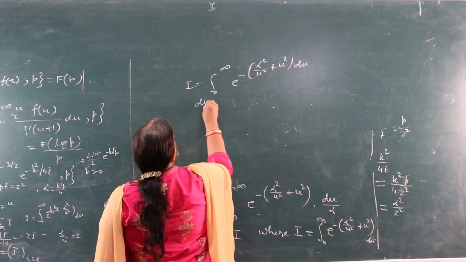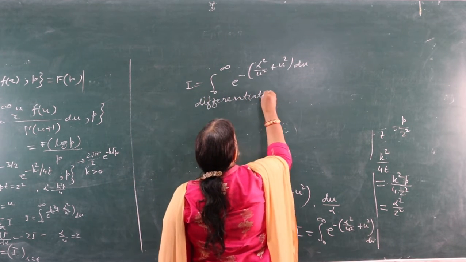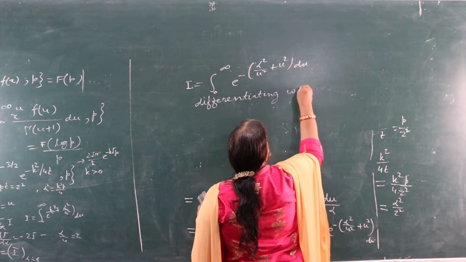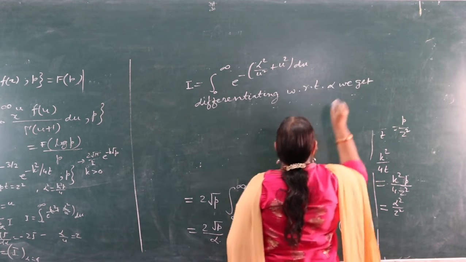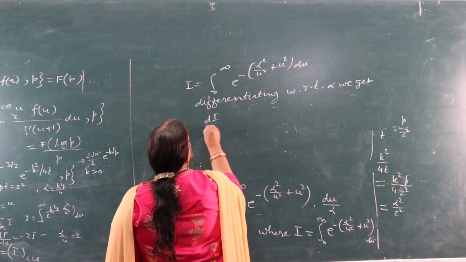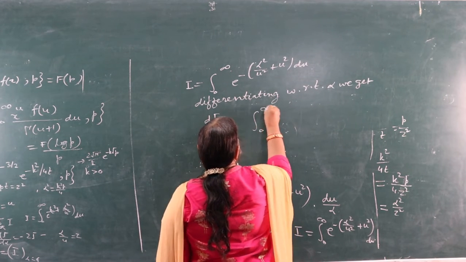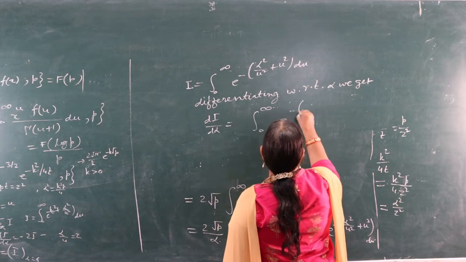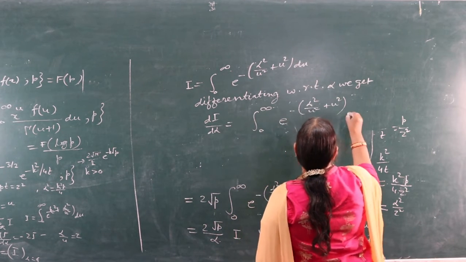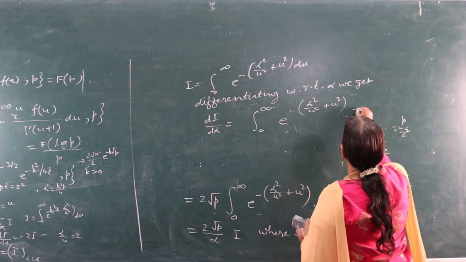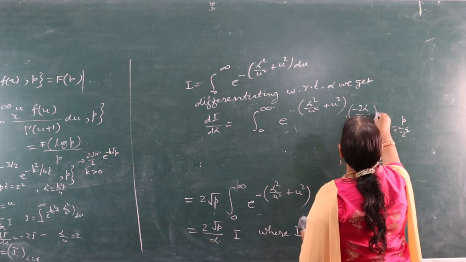Differentiating with respect to alpha, we get dI by d alpha is equal to the integral from 0 to infinity of e raised to power minus (alpha square by u square plus u square) into minus 2 alpha by u square du.